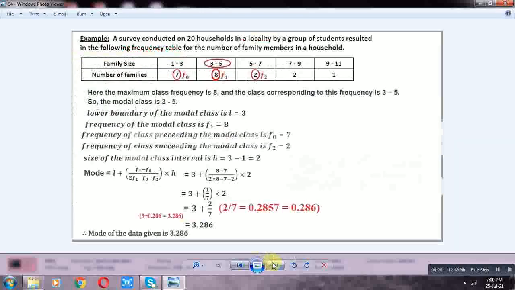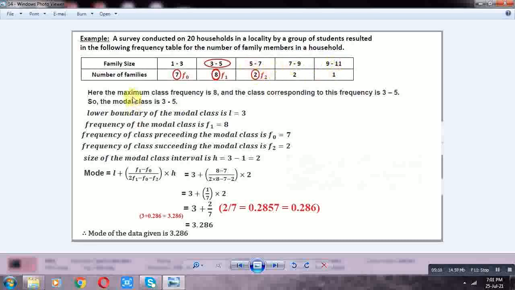We discuss some more examples to find the mode of grouped data. First example: a survey conducted on 20 households by a group of students resulted in the following frequency table for the number of family members in a household. Family size and number of families: 1 to 3, 7 families; 3 to 5, 8 families; 5 to 7, 2 families; 7 to 9, 2 families; 9 to 11, 1 family.